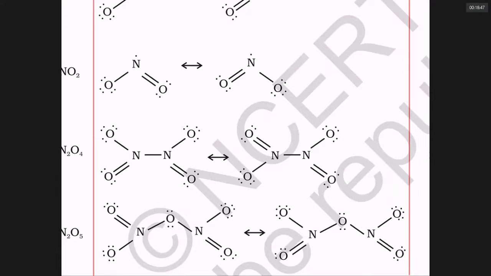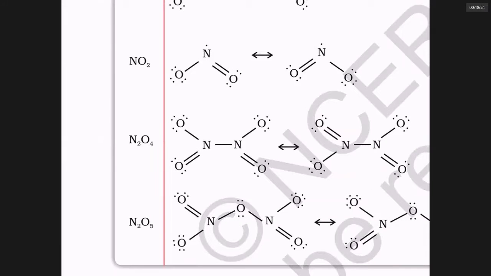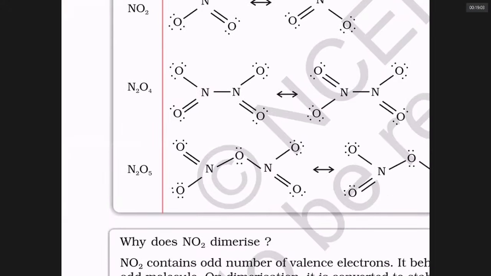It easily becomes a dimer, N2O4, on cooling. NO2 can become N2O4 on cooling. N2O4 is colorless because it has no odd electron. Well, N2O5 is known as the anhydride of nitric acid.